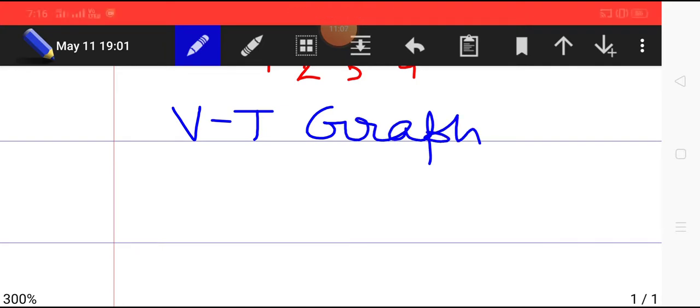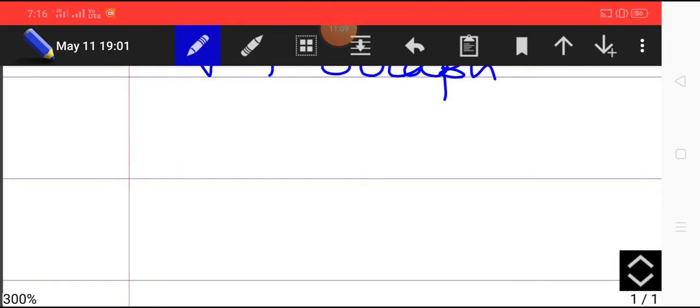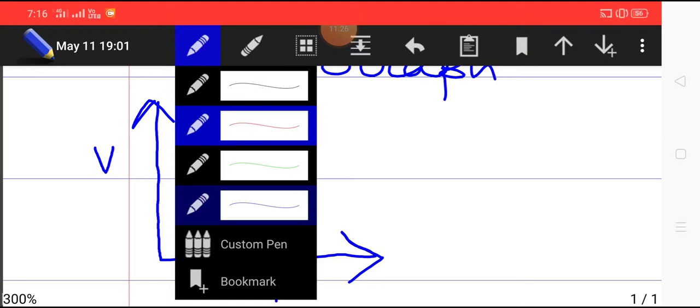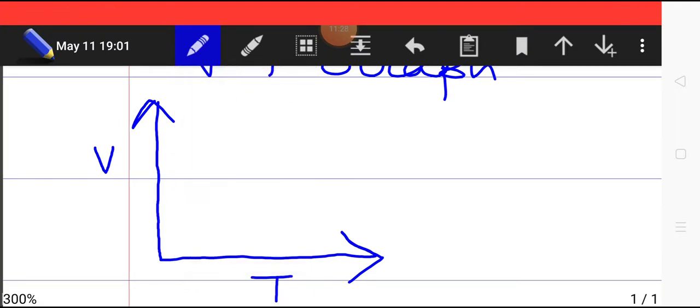For all the cases which we have discussed, first we will again discuss the stationary object. All the position time graphs which were stationary, you must remember, are straight lines parallel to the time axis. But in the velocity time graph, all those graphs which are stationary may be stationary at any position, 2 meter, 5 meter, 10 meter, doesn't matter, but their velocity is 0. So all such graphs will be a line on the time axis.